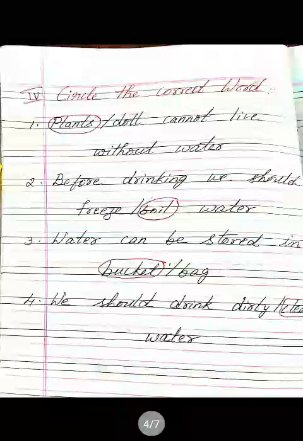Fourth one, we should drink dirty or clean water. So children, will you drink dirty water? No. You must drink clean water. So put a circle for clean water.